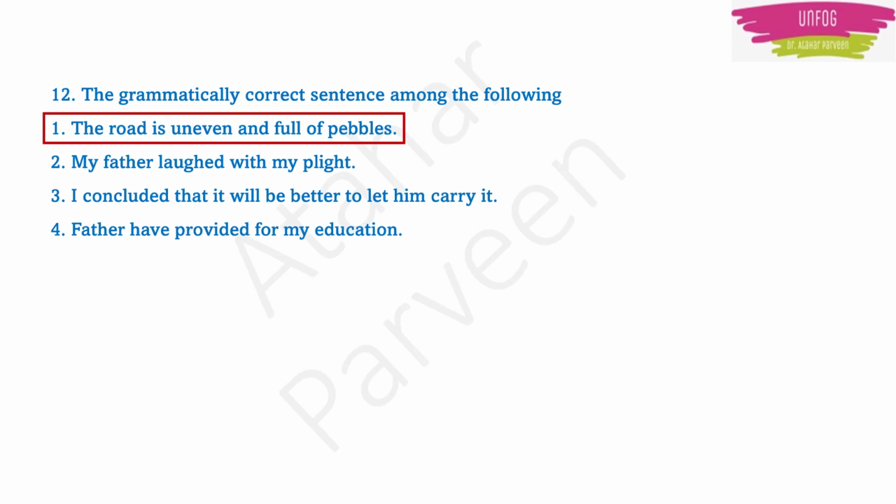If you are using a singular word, father is only one, then after father you should write has. Father has provided for my education. That's why option 1 is the only grammatically correct sentence.